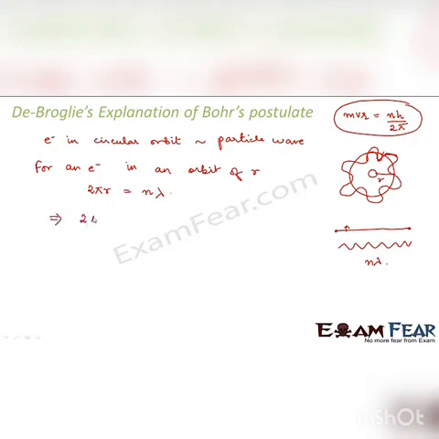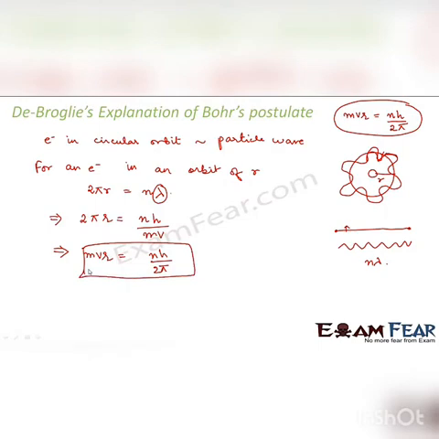So from this we can say 2 pi r is equal to n lambda. What is lambda? According to de Broglie hypothesis, lambda is equal to h by mv. So from this we can say mvr is equal to nh by 2 pi. And this was the postulate which was given by Bohr.